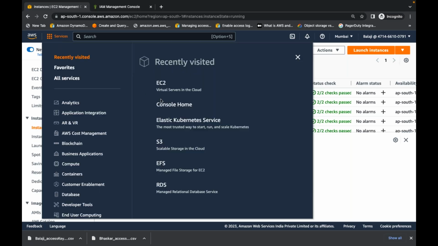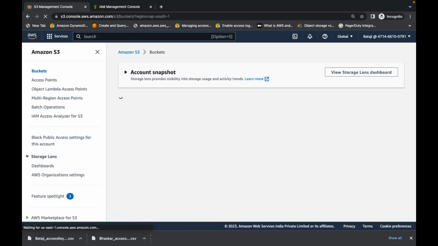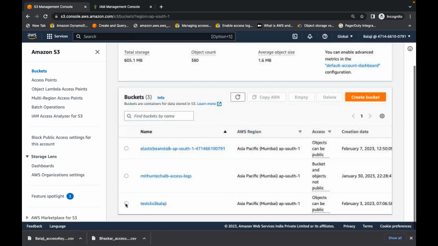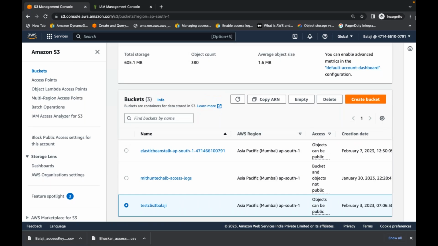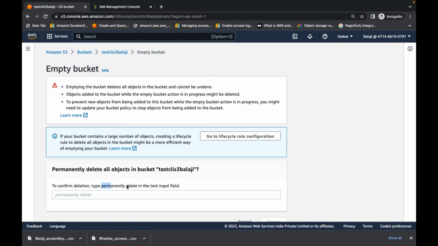Suppose Balaji wants to upload some file to S3, or create some buckets or delete some buckets. Can Balaji do that now in this account? If you see, he has to delete this whole bucket. Let's say first he needs to empty the files in that bucket, and he can do that because he is an admin.